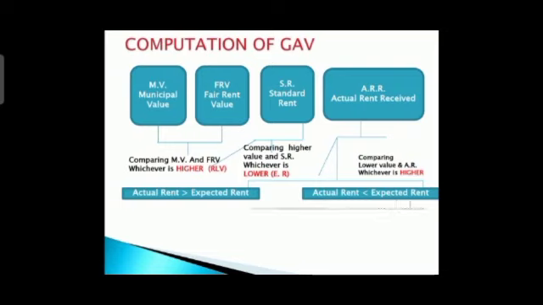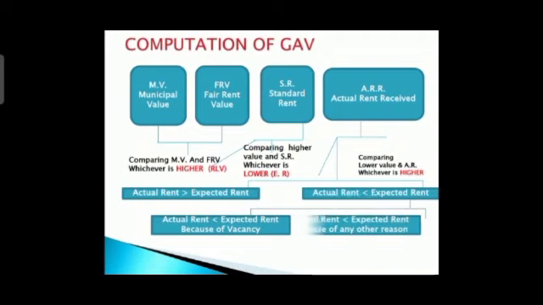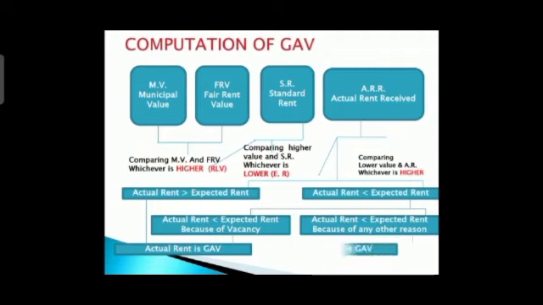First condition is when it is because of vacancy. When actual rent is less than expected rent because of vacancy, then we consider actual rent as the GAV. So that will be our GAV. And in case actual rent is less than expected rent because of any other reason, then we consider expected rent as the GAV.